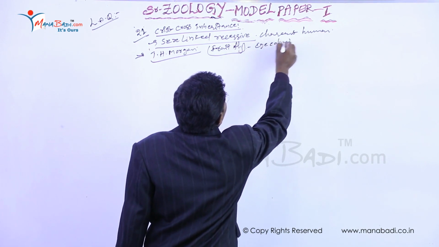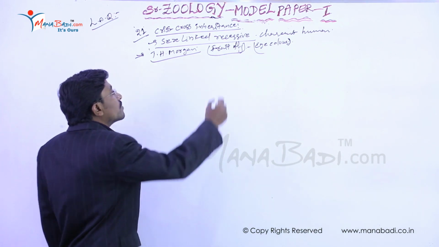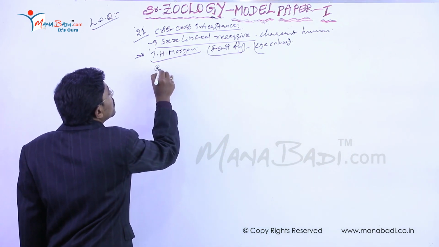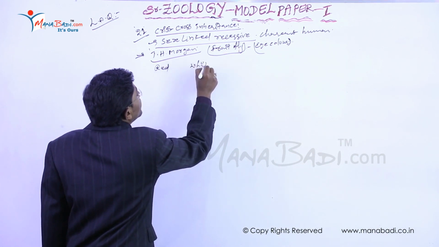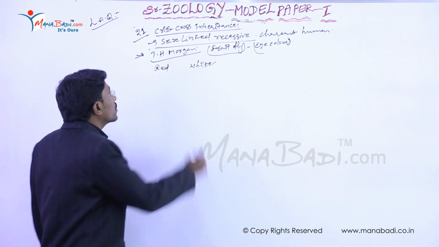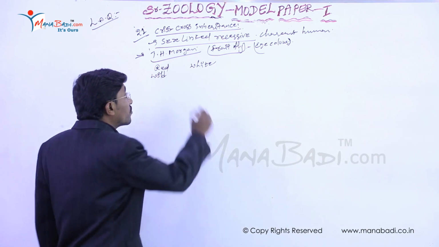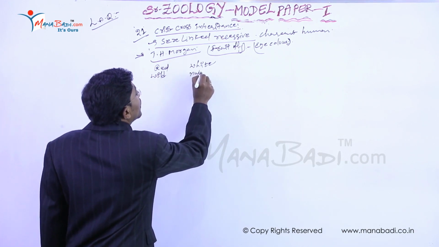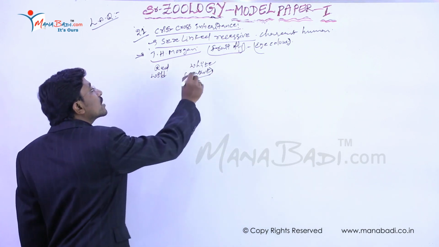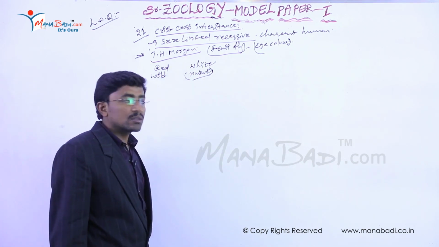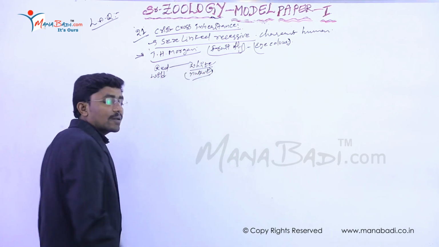Especially the eye color of this fruit fly. He observed two types of colors. The first one is red color, the second one is white color. This red color is the wild color, but this white color is a mutant color. Mutant means a change in gene frequency. That's why this color is changed from the original.